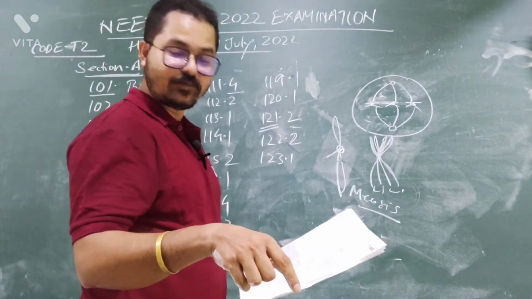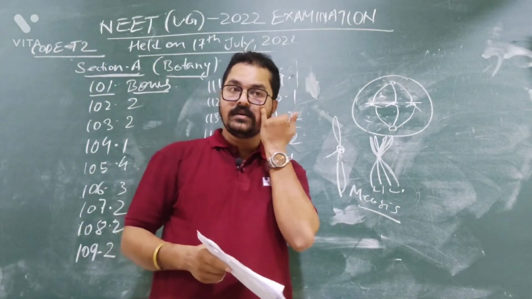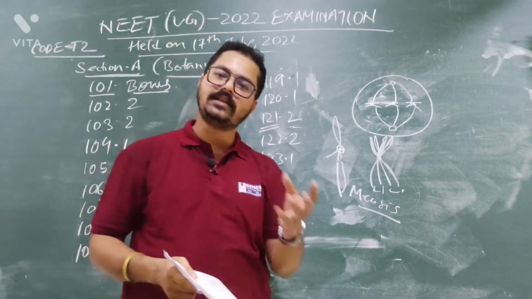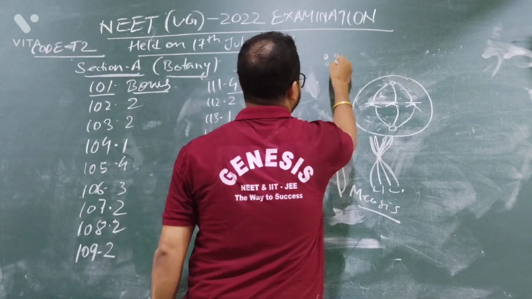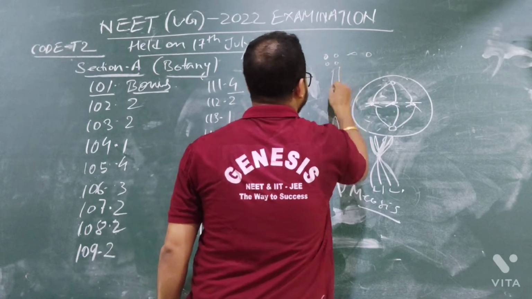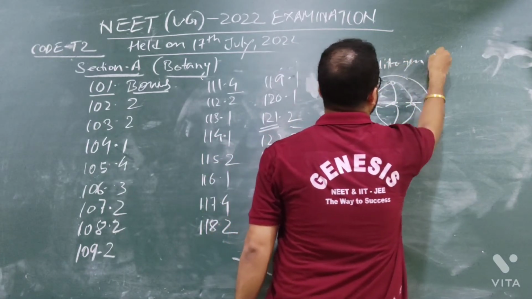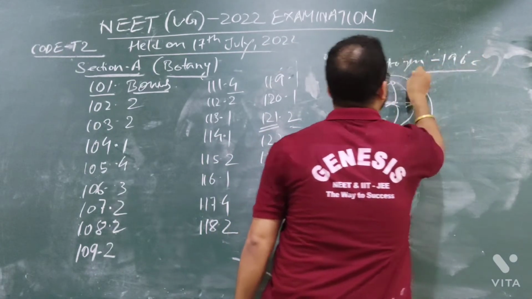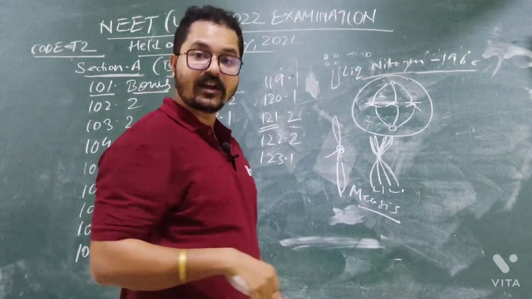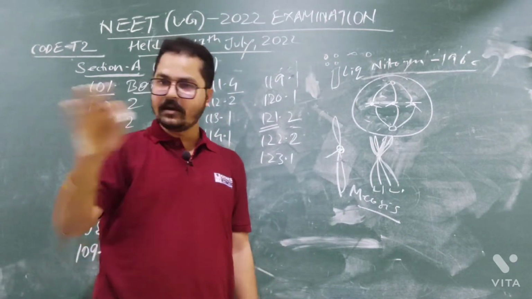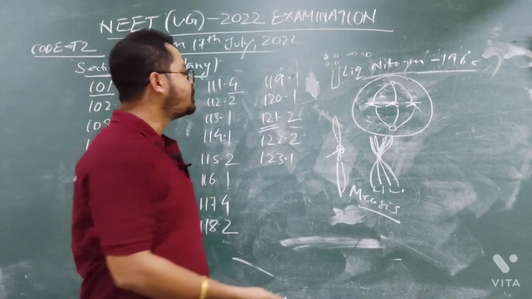In the laboratory you will do the micropropagation. Option number 3, cryopreservation. Cryopreservation means the preservation of seed, sperms, ovum or anything in a laboratory. We store the seed of plant, pollen grain, sperm or ovum in liquid nitrogen. And what is the temperature? -196 degrees Celsius. We do it in a laboratory, so this is ex situ conservation. Option number 4, in vitro fertilization. In the laboratory, sperm and ova are fertilized artificially. Ex situ conservation. In situ conservation is National Park.